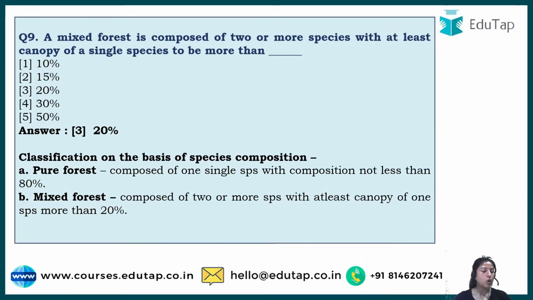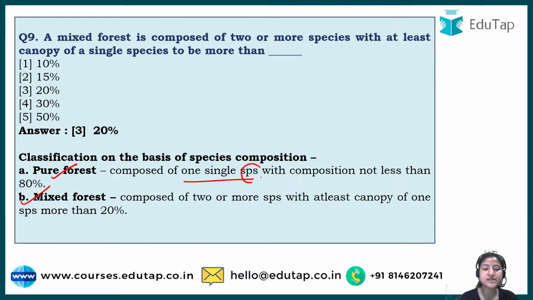So what happens in this particular topic, there are different categories according to what kind of species, how many species are present in a particular forest. So here there are 2 categories that we have to look at. One is the pure forest, one is the mixed forest. What happens in pure forest, only one species.